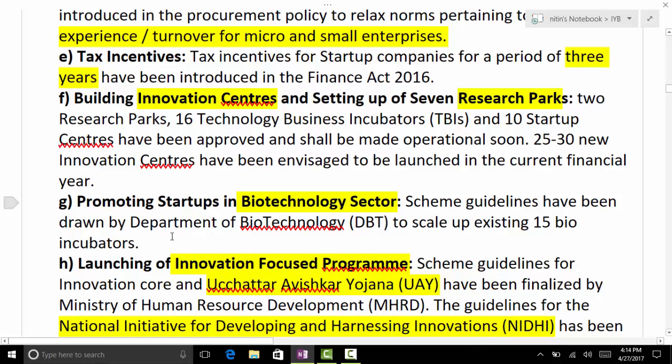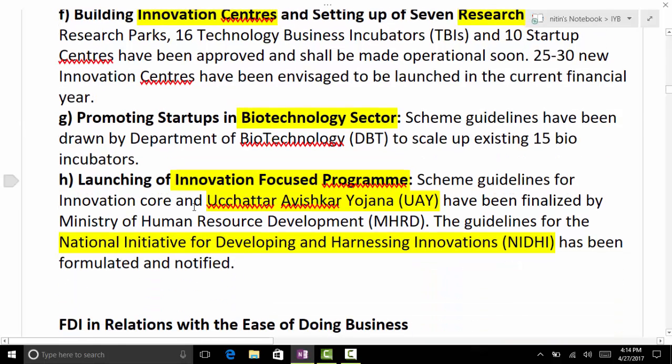Then promoting startups in biotechnology sector, innovation focused program. So here we have Uchtar Avishkar Yojana and the guidelines for Nidhi. What is Nidhi? National Initiative for Developing and Harnessing Innovation. So for innovation, these are two schemes. Remember them. Uchtar Avishkar Yojana.